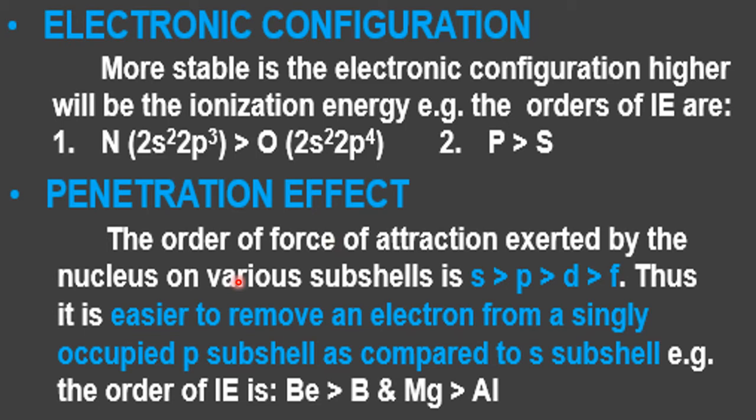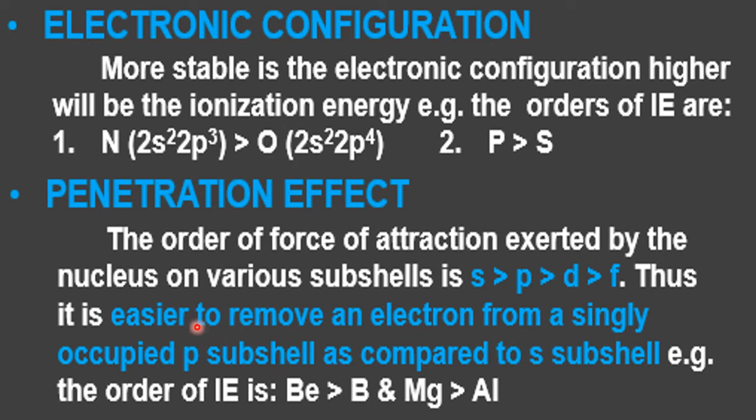Now, penetration effect. Penetration is how close the orbital is to the nucleus. If it is closer, it is more penetrating towards the nucleus, and the removal of the electron is more difficult. And study says that depending upon the shape of the orbitals, s orbitals spend more time near the nucleus than the p, than the d, than the f. This is the penetration order. So it is very difficult to remove s, then p, d, f electrons.